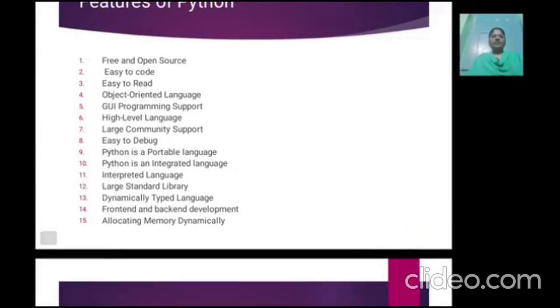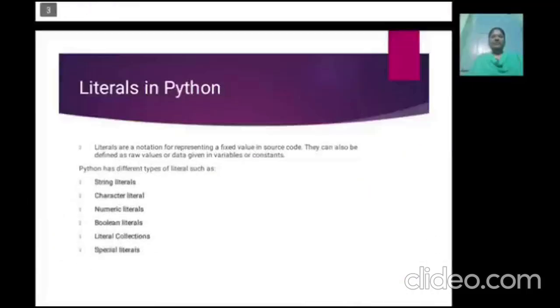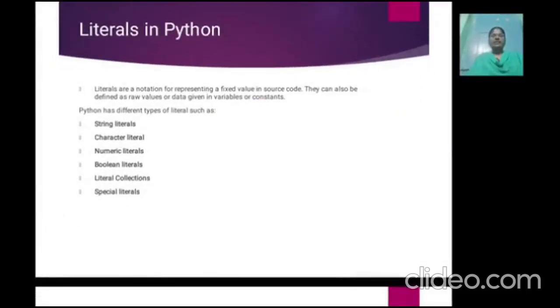Features of Python. It's free and open source, easy to code, easy to read, GUI based programming support, a high level language, large community support, easy to debug. Python is a portable language and also an integrated language. It is an interpreted language with a large standard library, dynamically typed, supports front end and back end development, and allocates memory dynamically. It is a main advantage of Python.